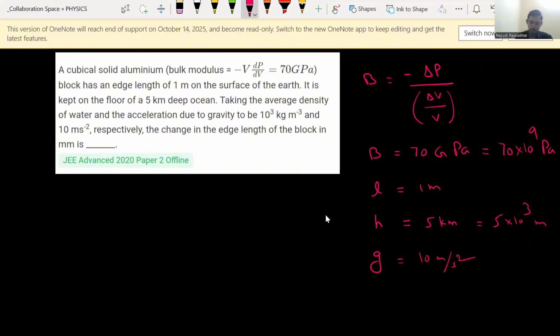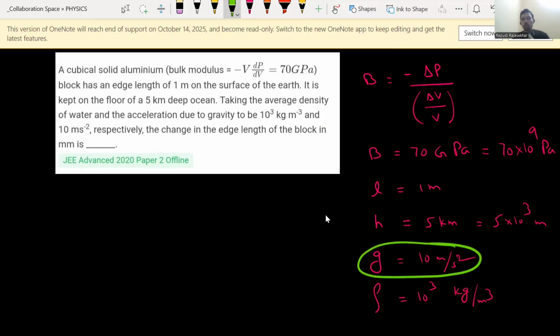And then density is given: density equals 10^3 kg per meter cube. If you observe this entire question, 5 kilometers depth means g value is not actually constant, right? Because as you go deeper, there is a little variation in g value, but as per the question they said that g value is a constant, so we need not change anything. Directly you can take g value as 10.